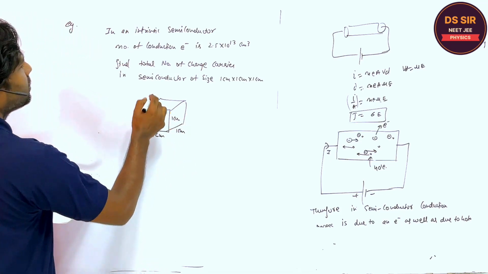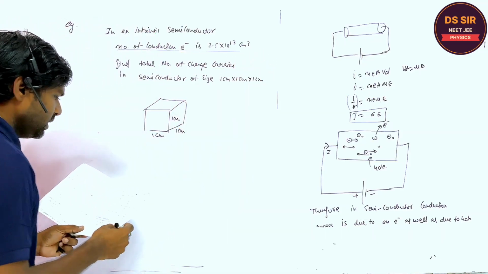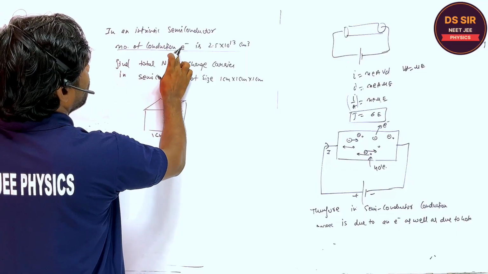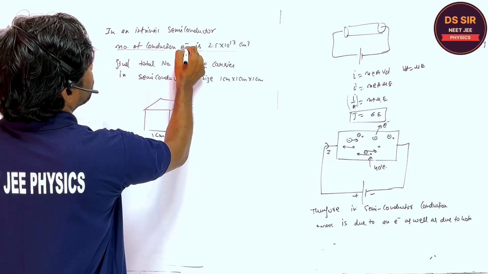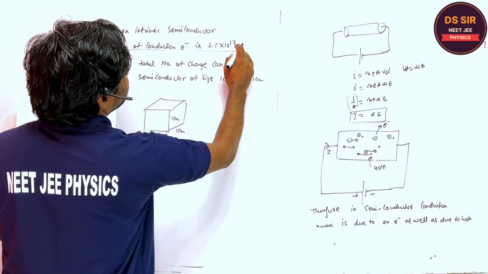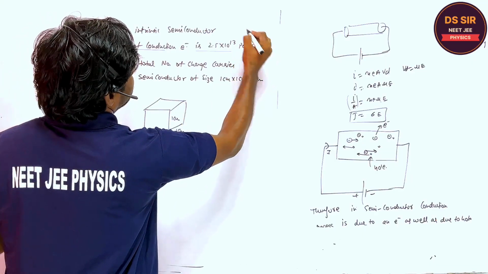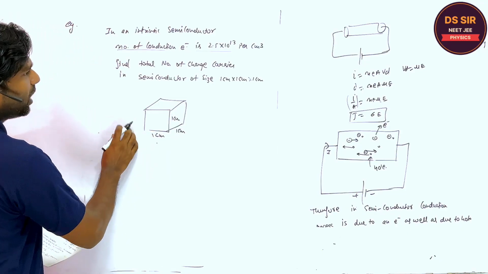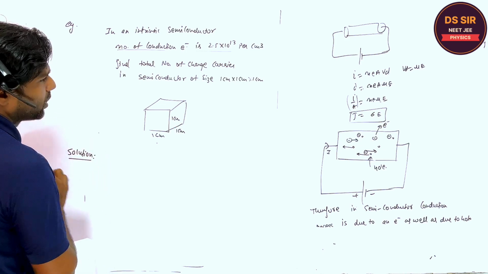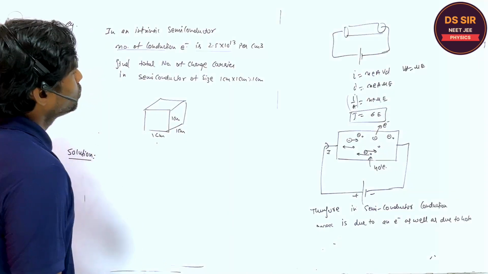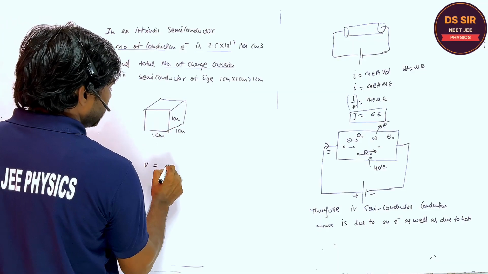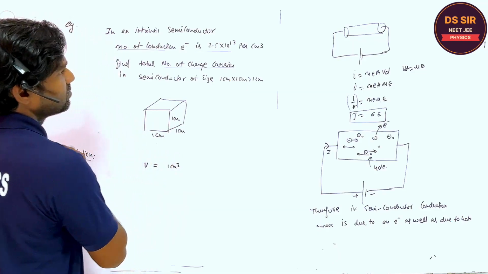And the total number of conduction electrons per centimeter cube is given, right? Per centimeter cube. And this is the total volume. You have to find the total number of charge carriers. This is a very simple and important question. Copy this. So how to find the number of charge carriers? What is the volume of this semiconductor, you tell? 1 centimeter cube. Are you getting?